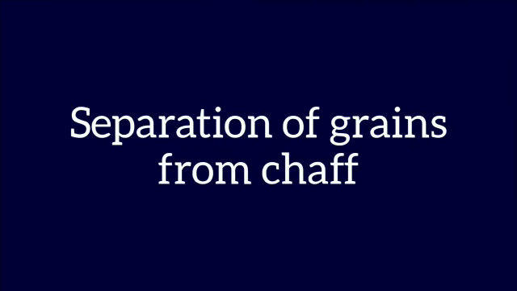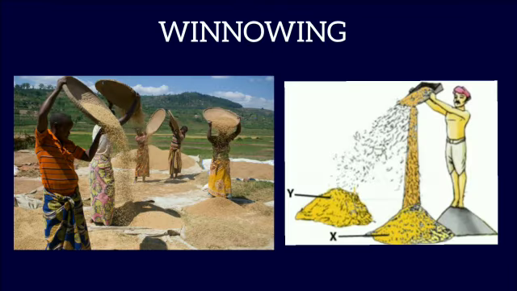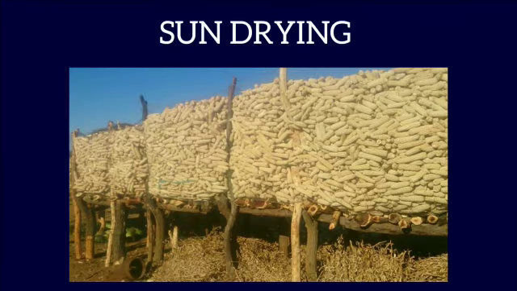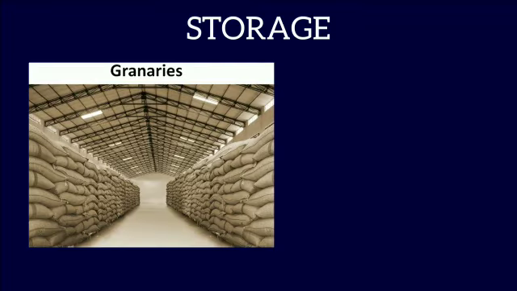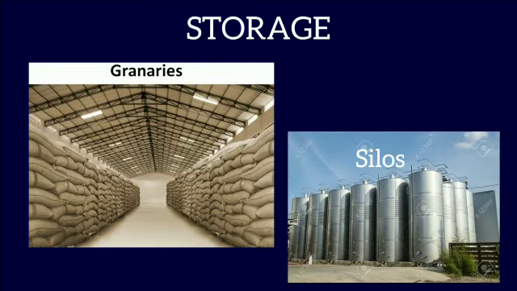Thereafter, grains are separated from the chaff. This is called winnowing. The grains are sun-dried to prevent the growth of microbes on them. And finally, grains are stored in granaries and silos to protect them from rats and insects.